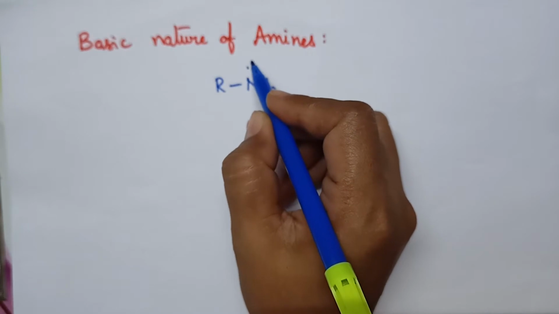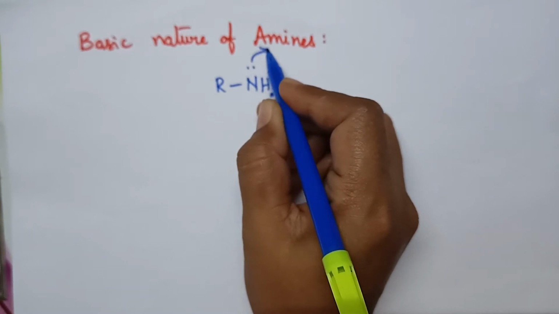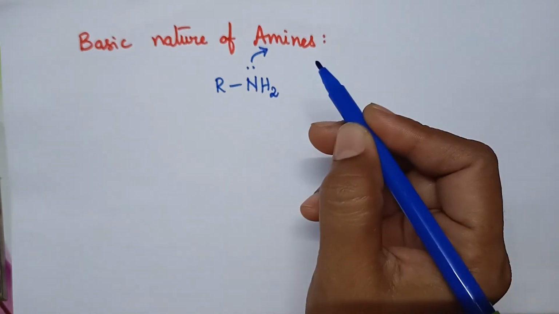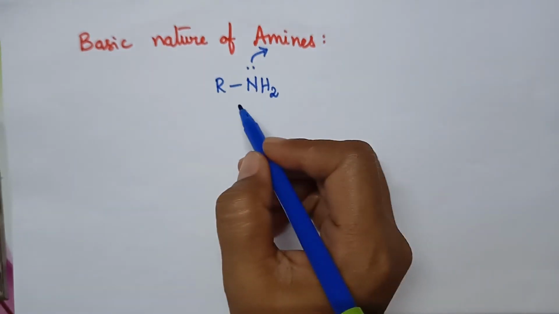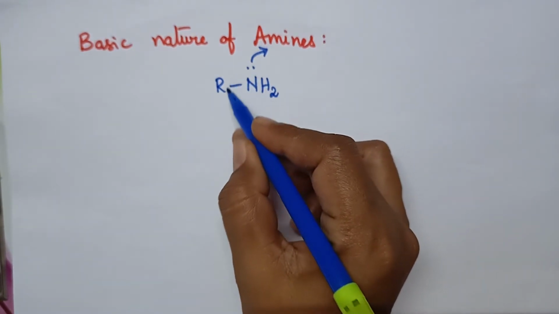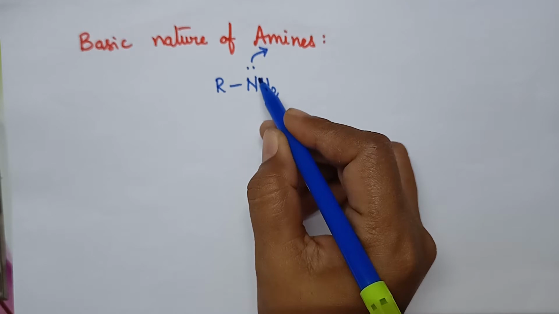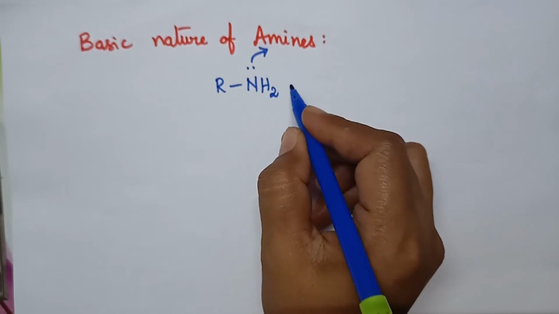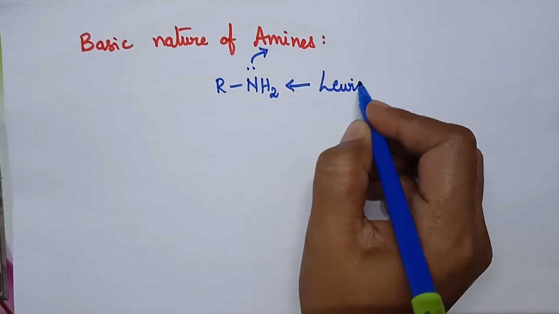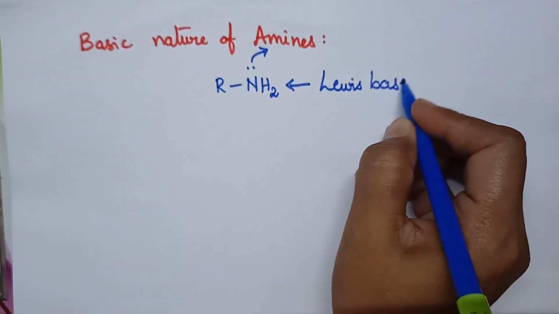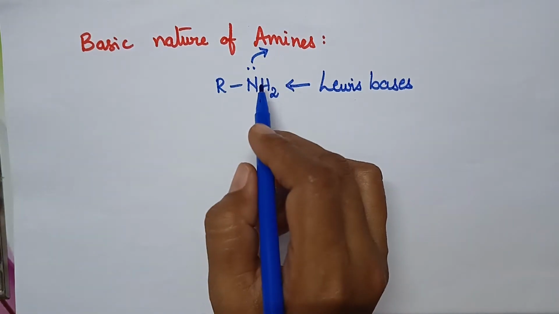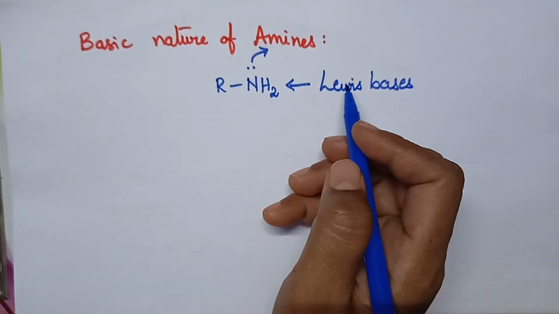These lone pair of electrons are readily available to donate to other compounds, and hence amines are basic in nature. Since amines are capable of donating a lone pair of electrons, they can be considered as Lewis bases.